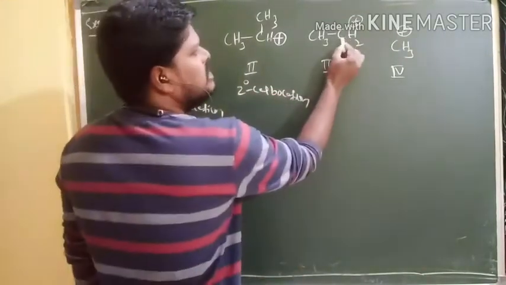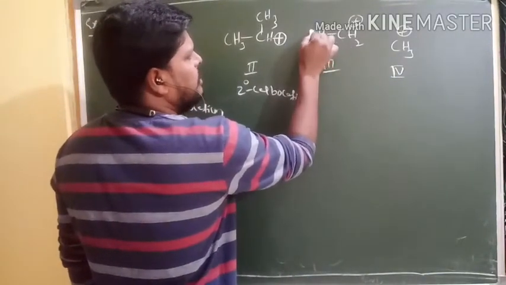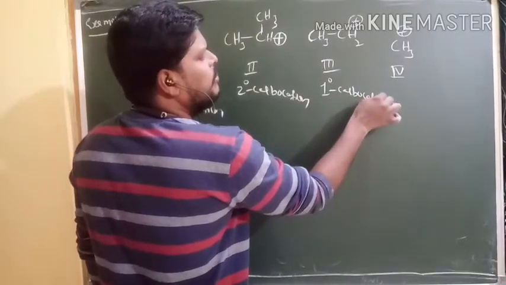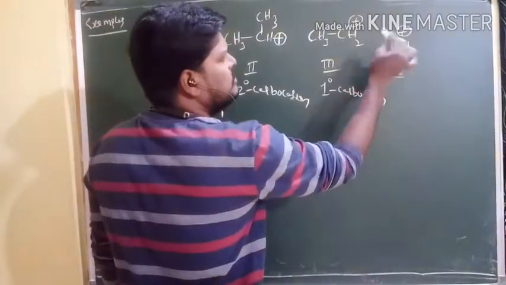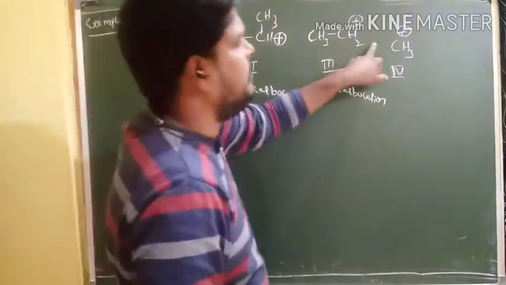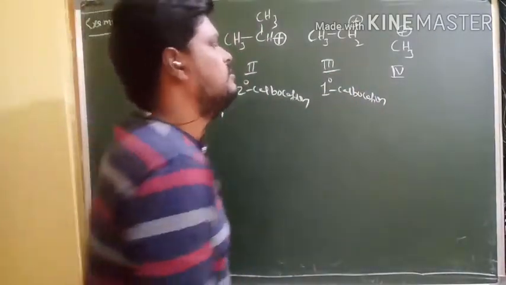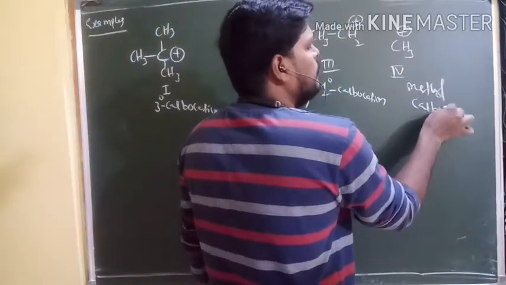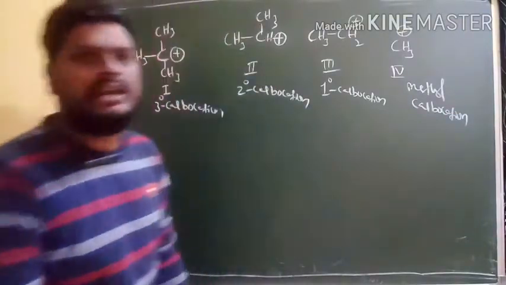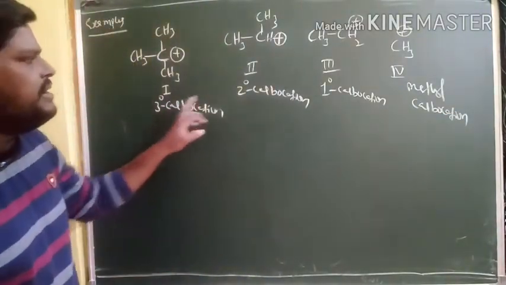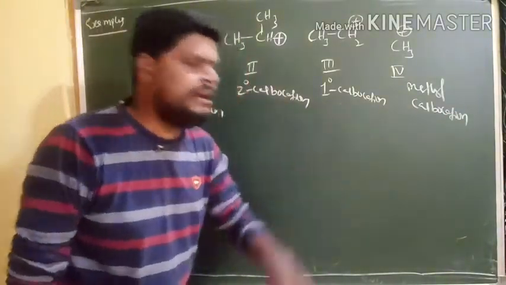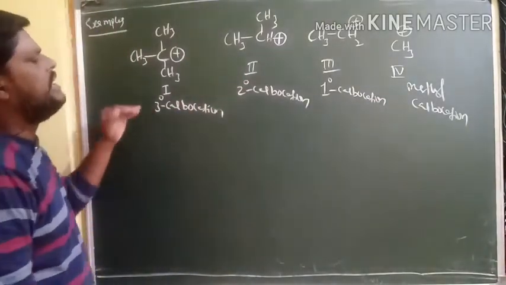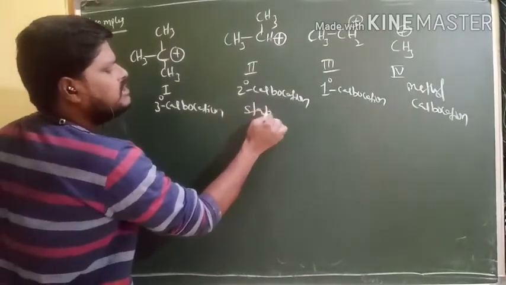Right? Now this carbocation is connected with only 1 carbon. That's why it is a 1-degree or primary carbocation. Here this carbocation is connected with no carbon. That's why it is only a methyl carbocation. Right? It is a methyl carbocation. So tertiary carbocation, secondary carbocation, primary carbocation, and methyl carbocation. And we need to find the stability order here. How to find the stability order here?